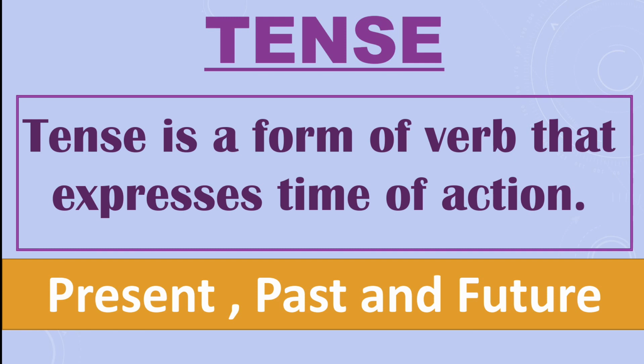We are all indulged in doing actions, whether in the present, or we can think of the action which we had done in the past, or we can plan what action we are about to do in our future. So tense is a form of verb that expresses the time of action.